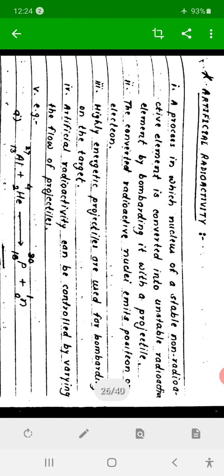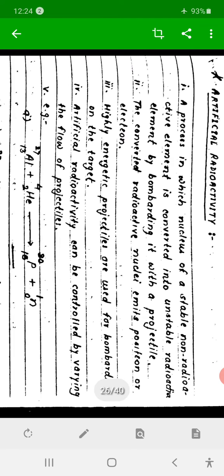Now artificial radioactivity. In this process, we consider the nuclei of lighter elements. Lighter means the nucleus contains fewer neutrons and fewer protons. There is no crowding, therefore they are naturally stable. Naturally, they do not emit any particles or radiations from their nuclei because they are stable.